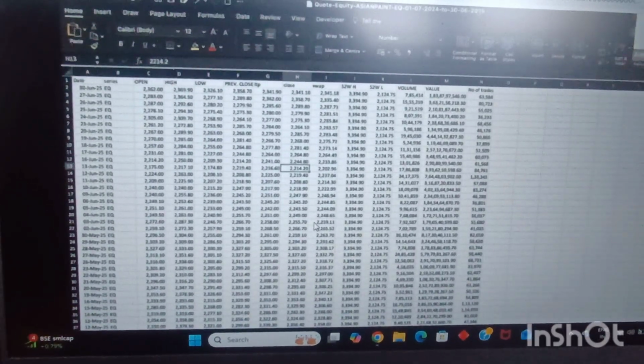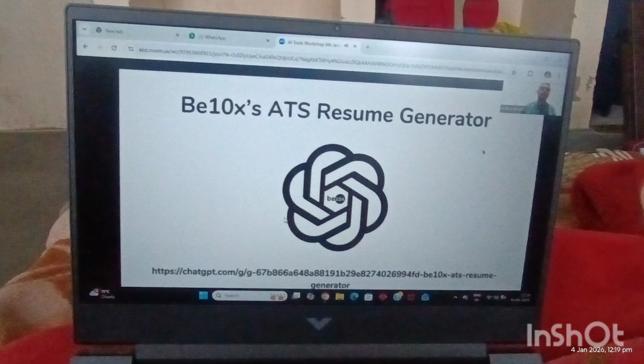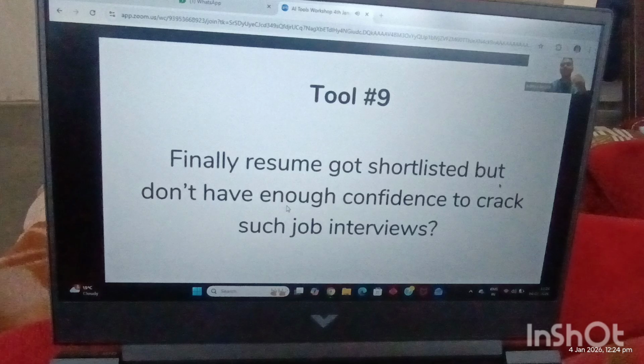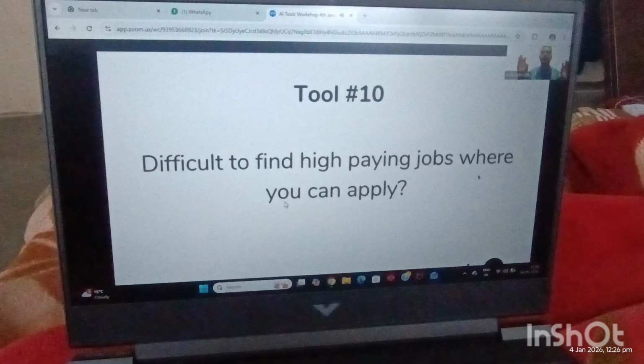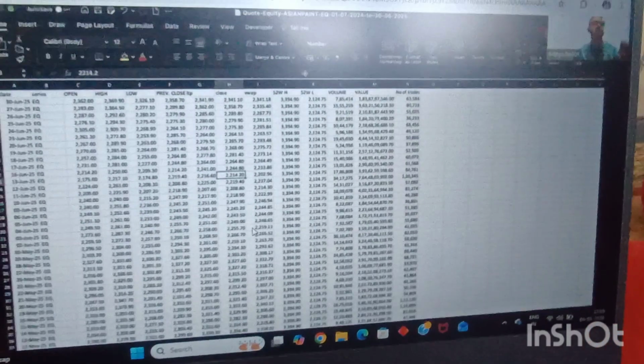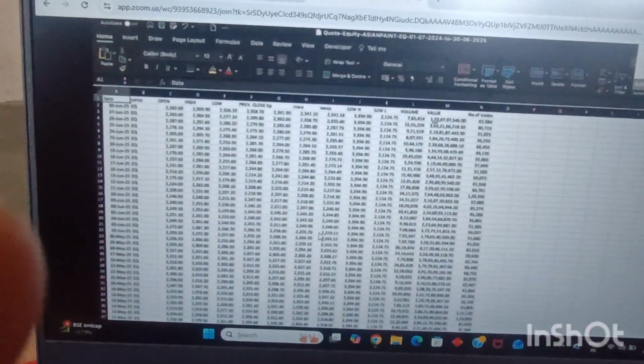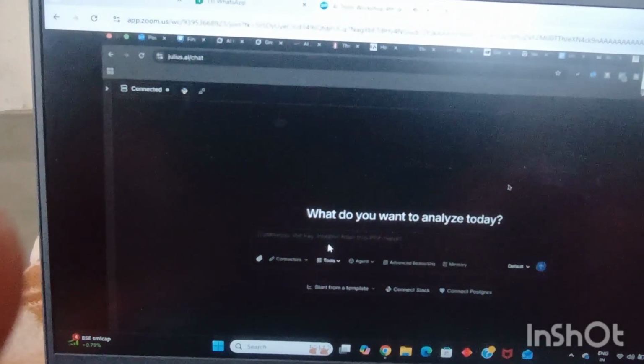So if we talk about this Asian Paints data, from 1st of July 2024 to 30th of June 2025, this is the data set that we have, and we want to analyze this particular file, which has about 250 rows. It has the open price, high price, low price, 52-week high, number of trades, volume, value, etc. of this entire data set. Now, if we want to analyze this particular data set, what do we do?